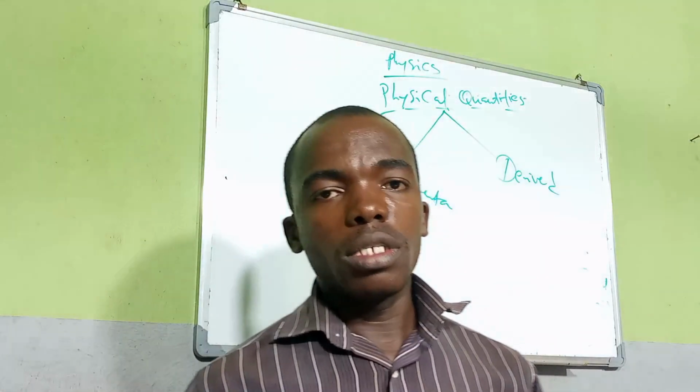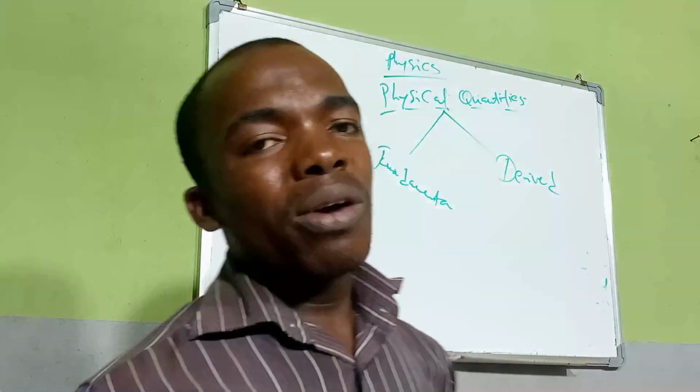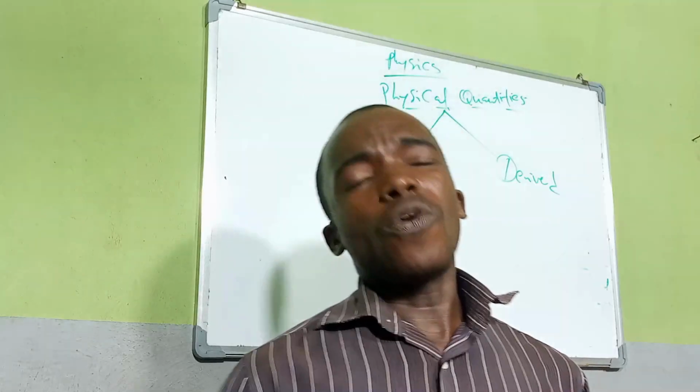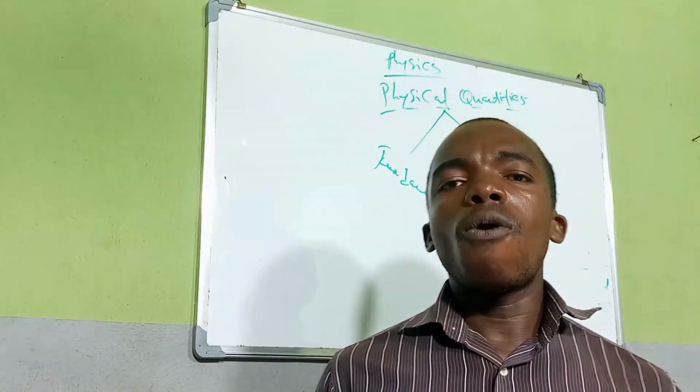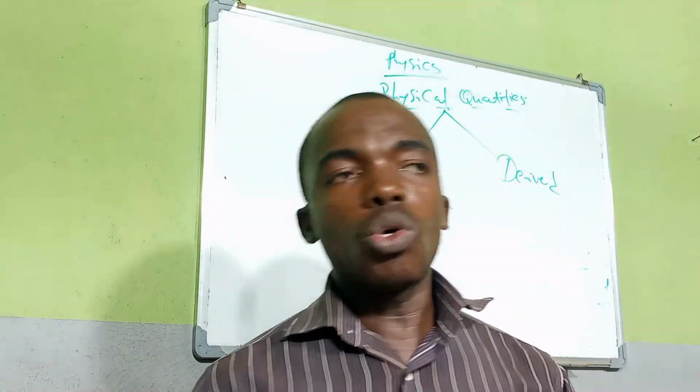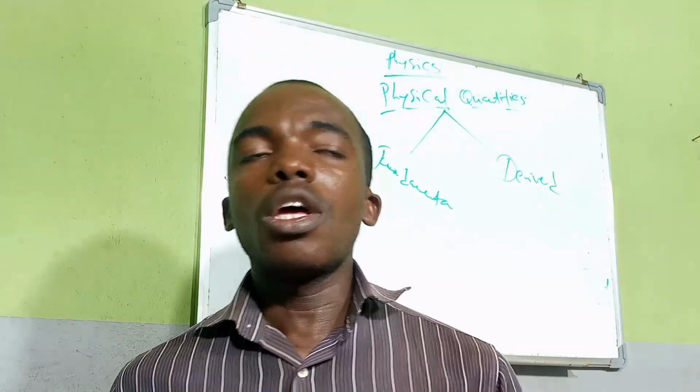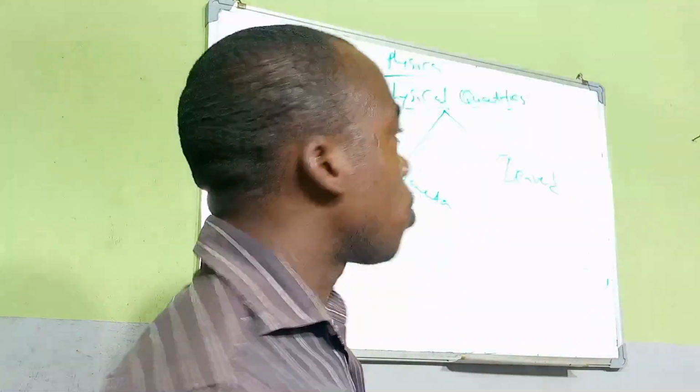Now we have about 6 fundamental quantities according to our scheme of work, according to our secondary school. Let me mention them.